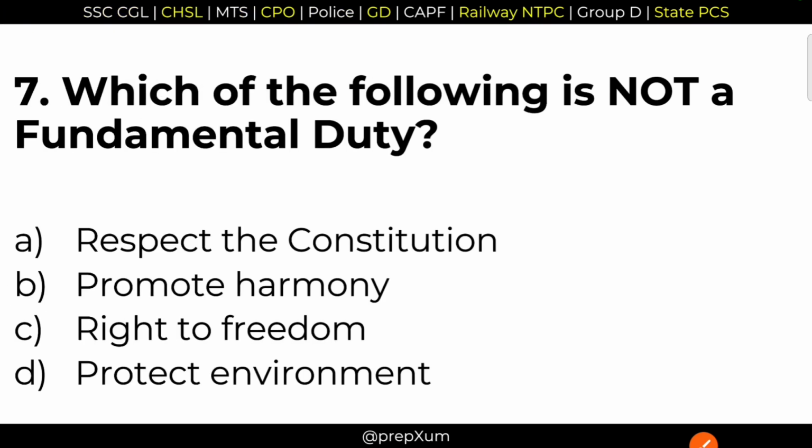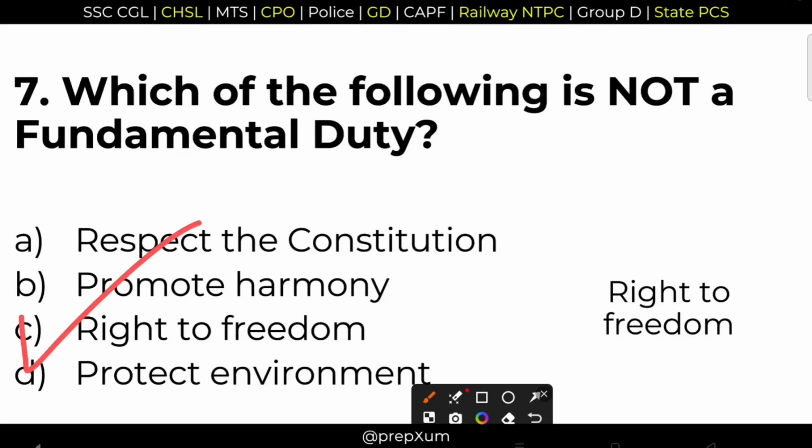7. Which of the following is not a fundamental duty? Let's read out the options. Respect the Constitution, promote harmony, right to freedom, protect environment. Here, right to freedom is a fundamental right. That is mentioned in Article 19, but it is not at all a fundamental duty. So option C is the correct answer, right to freedom.